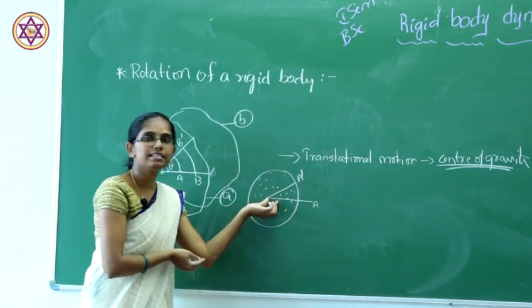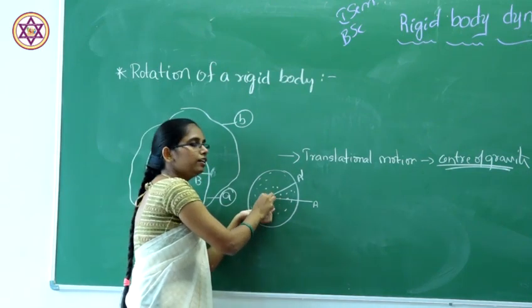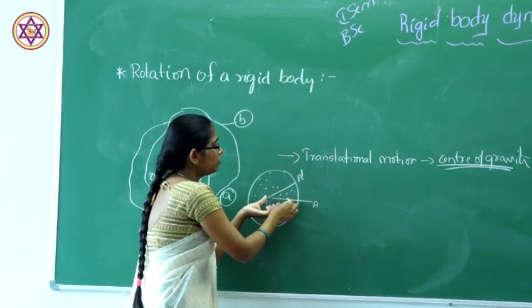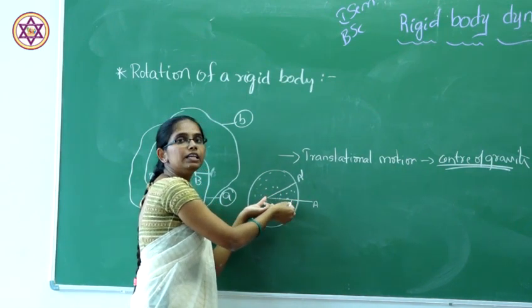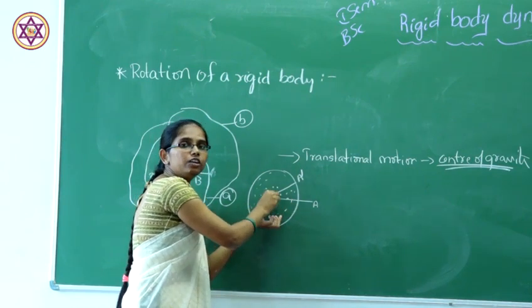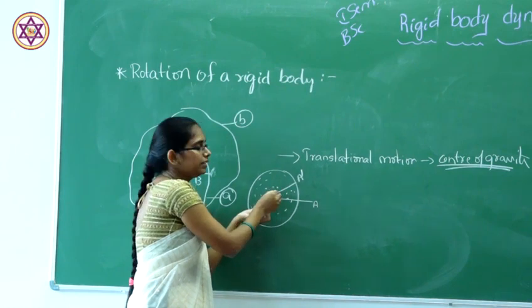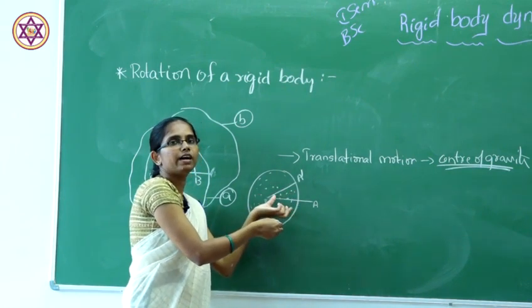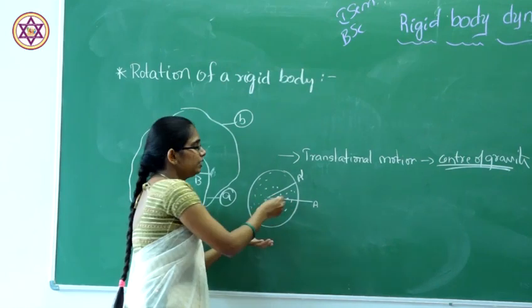From this we can say that the particles near the center will have smaller radii, and the particles far away will have bigger radii. That means the particles near the center have smaller radii, and the particles far away from the axis have larger radii.